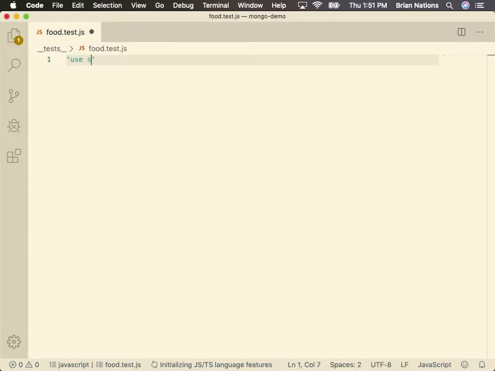We're going to start with use strict. All right, and we're going to do the exact same thing we did yesterday. We're going to pull in our food model. We're going to create a new food item, and then we're going to check to see it can create a new food and it can get food. I want you to try update and delete on your own. We already built those methods. All you have to do is test them. Cool?